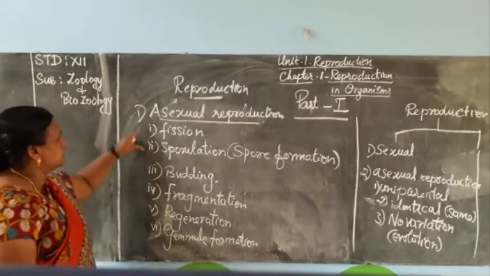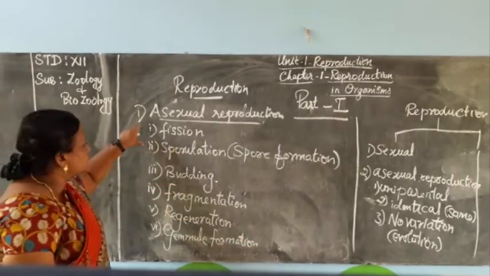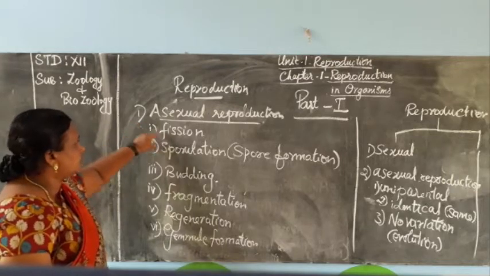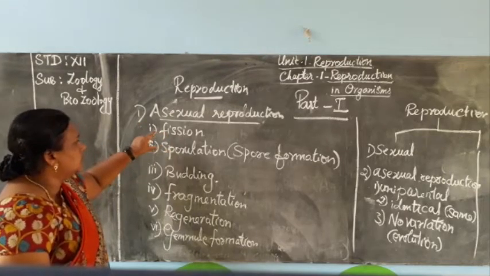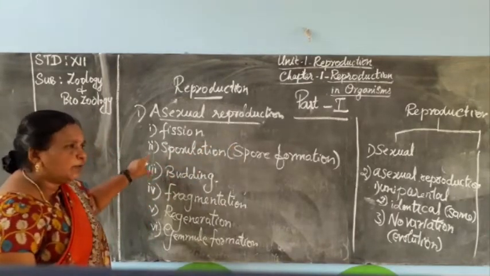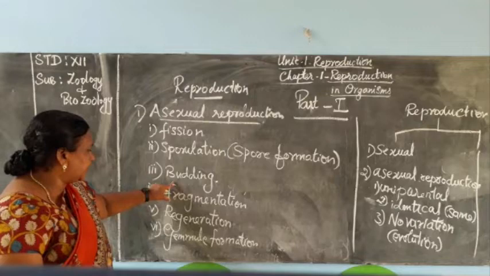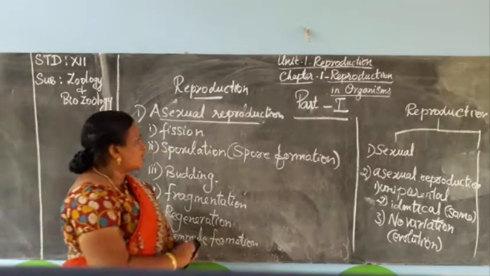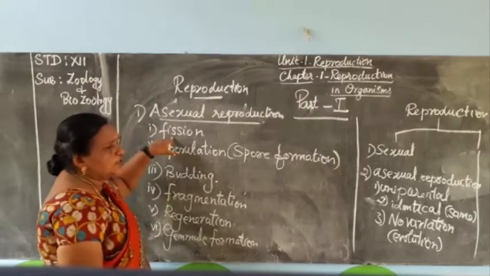So totally six types, or six modes, of asexual reproduction are there. First one is fission, then sporulation or spore formation, third one is budding, fourth one fragmentation, then fifth one regeneration, and sixth one is gemmule formation. First of all, we can study about fission.